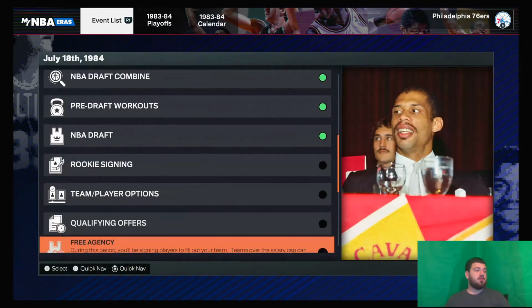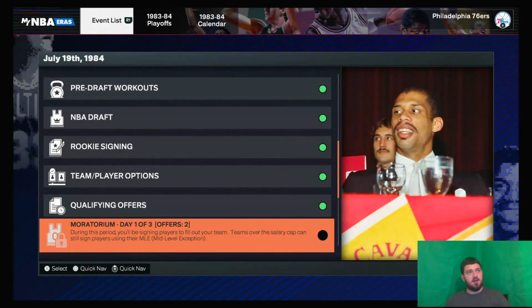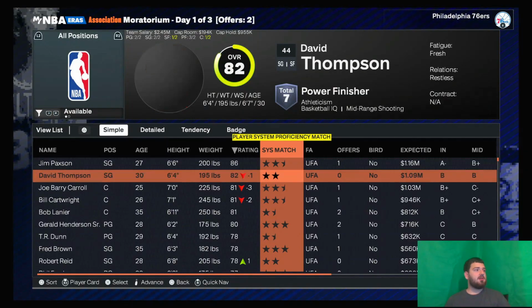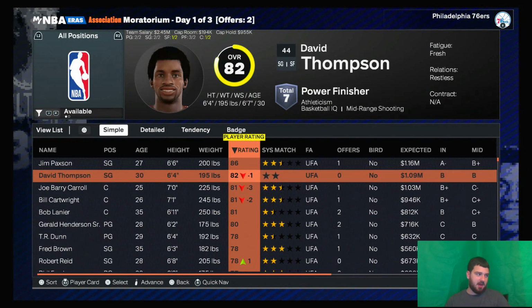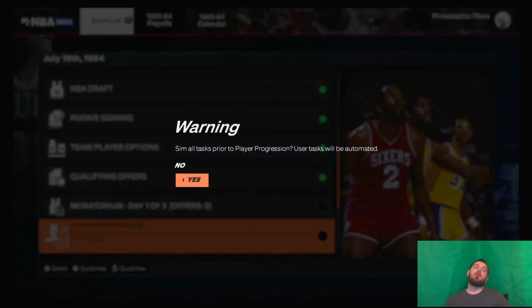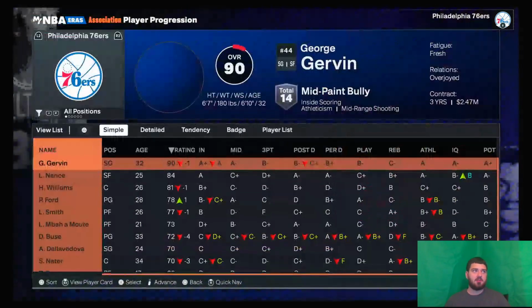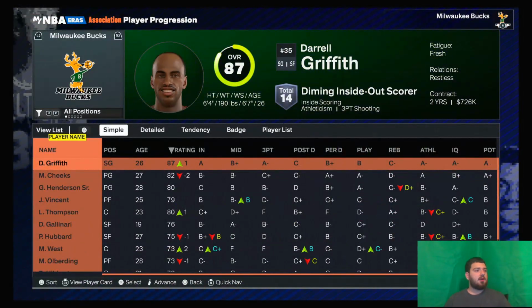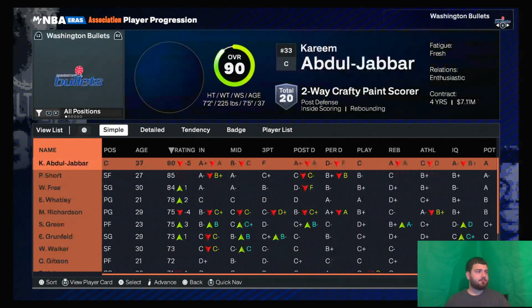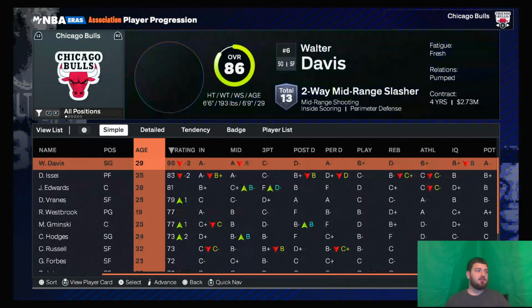So let's go to free agency. Here are the teams, and the best overall player, Jim Paxson, is the only free agent right now. So nothing too crazy. Player progression, probably not going to see a ton of amazing jumps. Kareem gets a lot worse, makes sense.